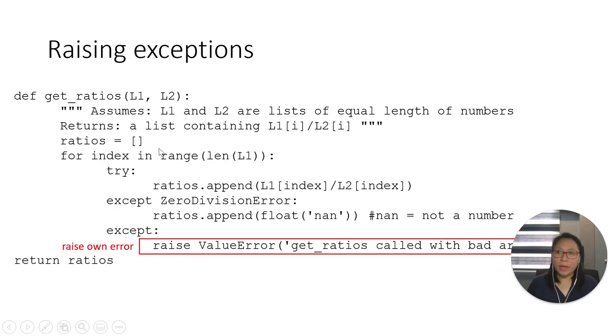For example, let's say we have this function get_ratios. If this try body results in a zero division error, this body will be done. However, if it's not a zero division error, this raise ValueError will be executed and will give this message: get_ratios called with bad argument.